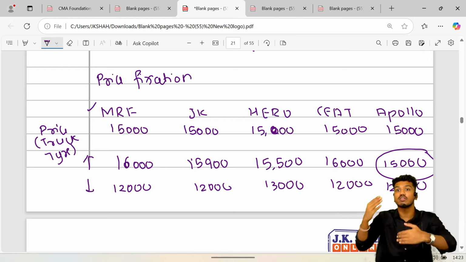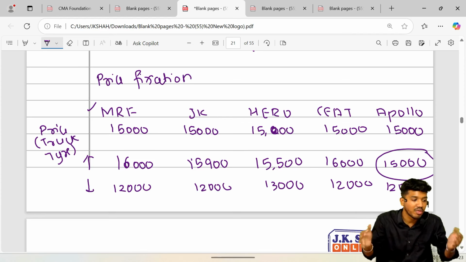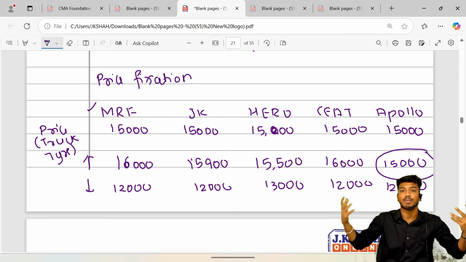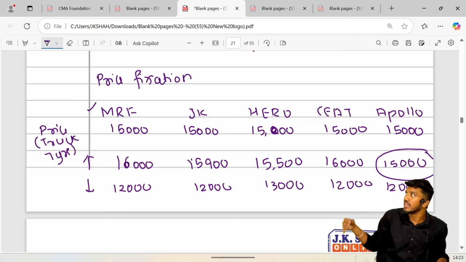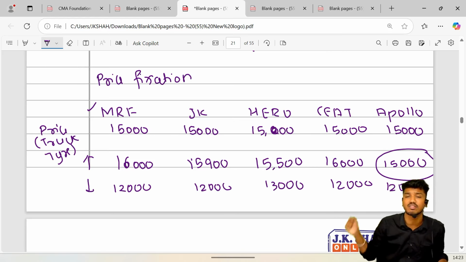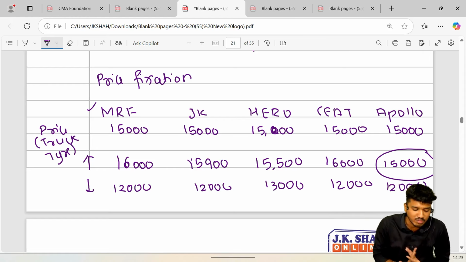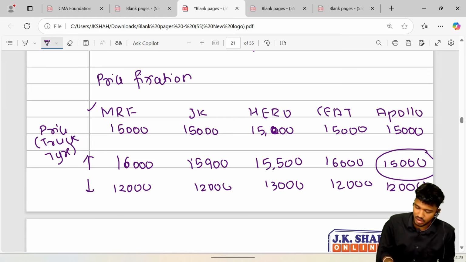So in oligopoly there exists interdependency and there is no independency. I cannot fix the price of the product which I want. I will have to live with the trend. If they increase, I may or may not increase, but if they decrease, I will have to decrease. Otherwise, I would come across as expensive in comparison to other companies. That way it will be. Okay, moving forward.